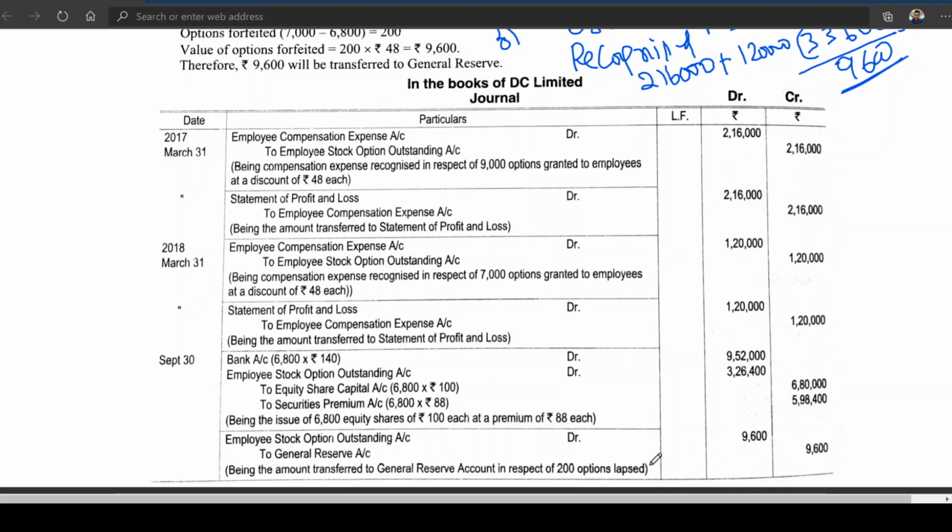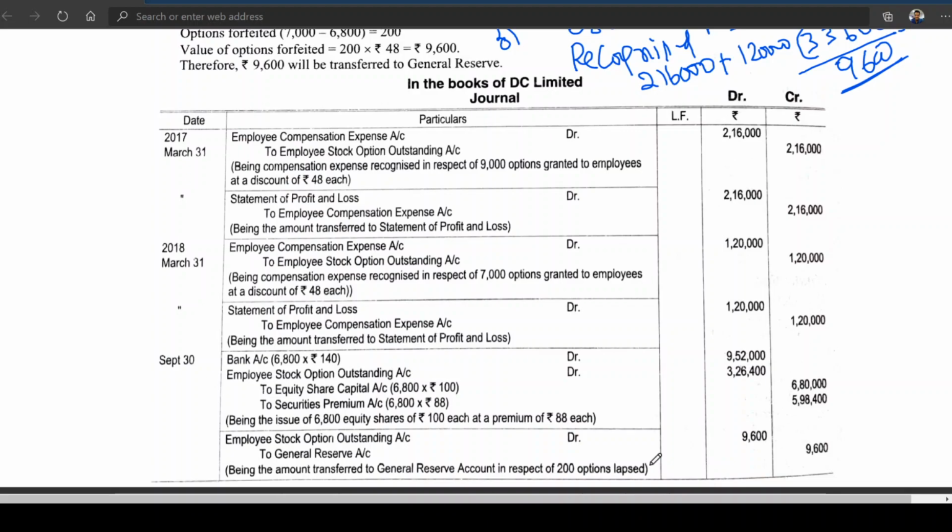Then there is another credit of 1,20,000. Then you see the debit 3,80,000. Employee stock option outstanding 2,16,000, and 1,20,000.